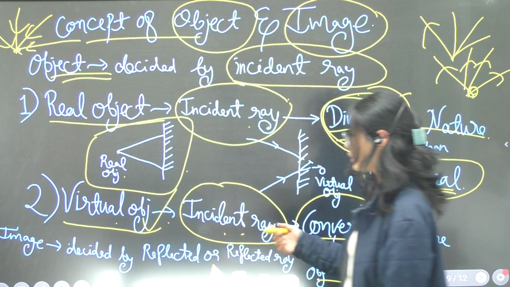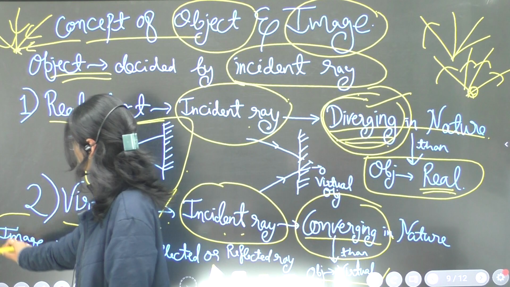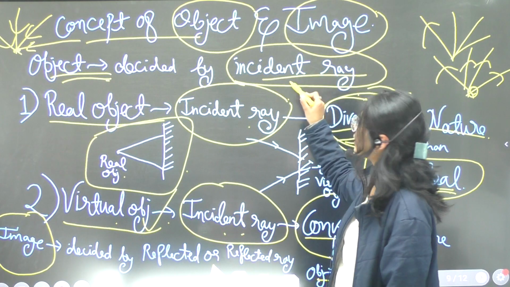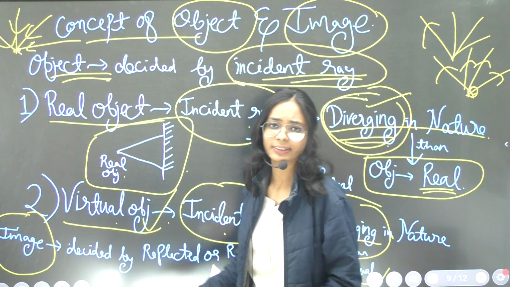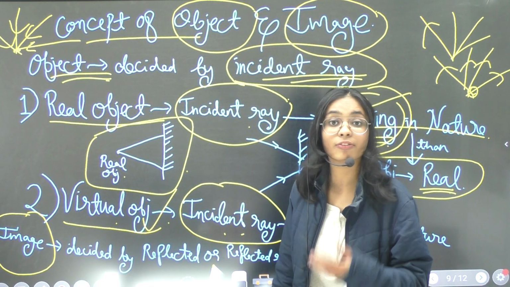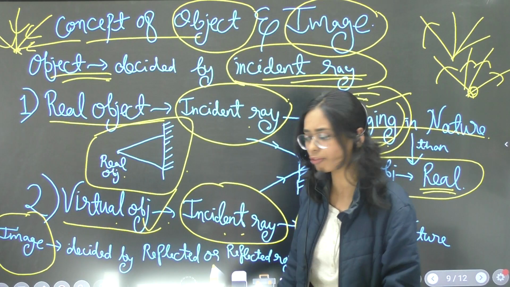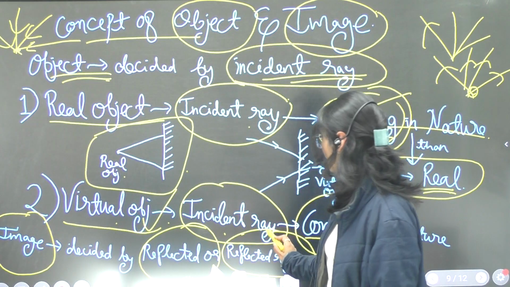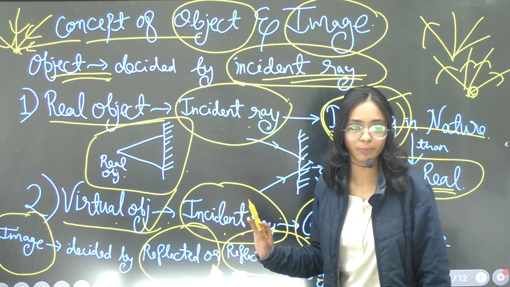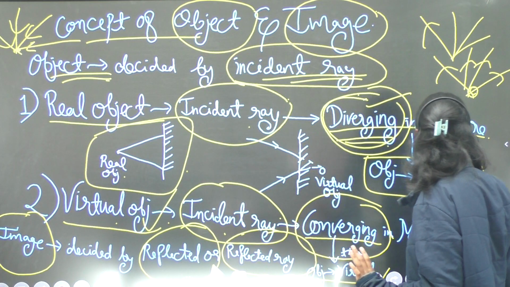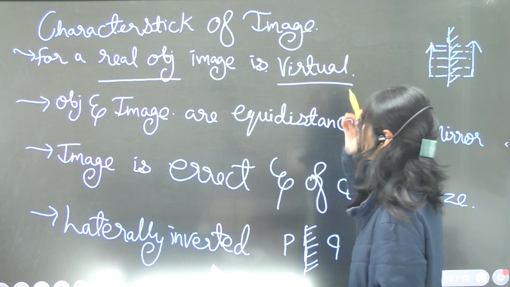And how will we decide the image? If we decide the object by the incidence ray, then what part is left? That is the reflected ray. So we can easily decide where the image is and what type of image it is by the reflected ray. Now let's move on to the further concept.